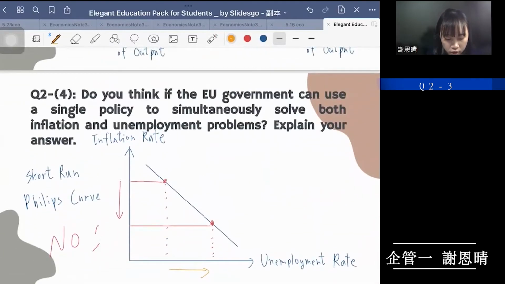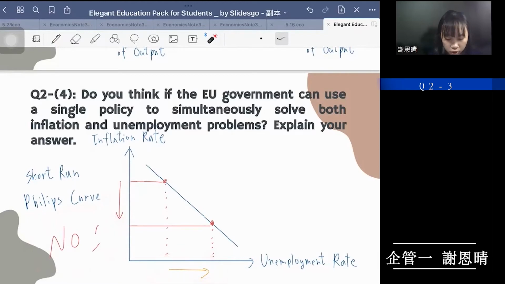The last question is, do you think the EU government can use a single policy to simultaneously solve both inflation and unemployment problems? My answer is no, because when we look at the short-run Phillips curve, we can know that when the government combats inflation, which causes the inflation rate to decrease, that causes the unemployment rate to increase.